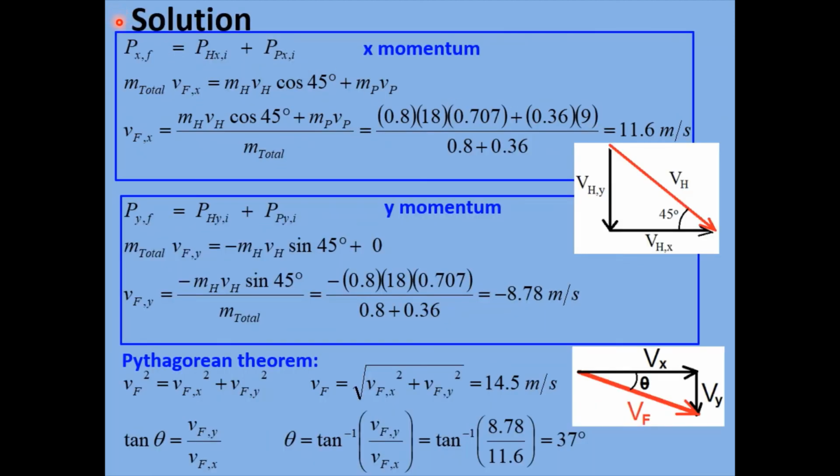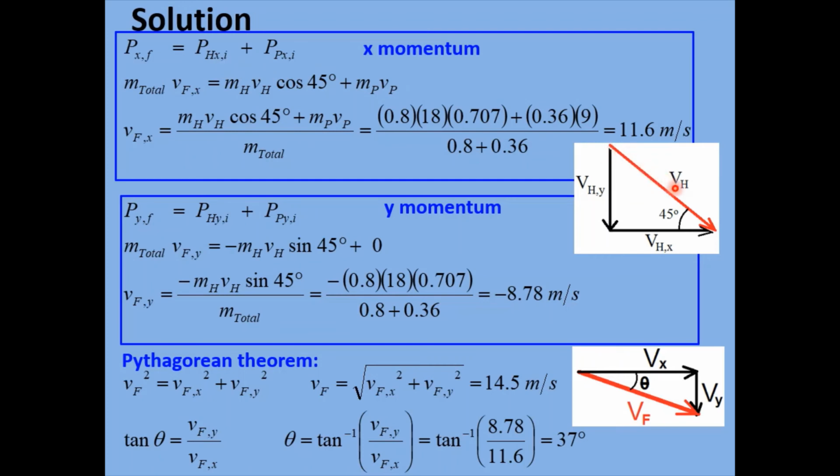So the way to attack this problem with two-dimensional problems is to basically work with the components. We're going to sort of solve two different problems here. We're going to do one for X momentum, the horizontal momentum, and we're going to solve another problem for the Y component of momentum. And then we're going to put these results together using some trig to figure out our final answer. So let's see how we do this. So let's just worry about the X momentum itself. All right, so the hawk